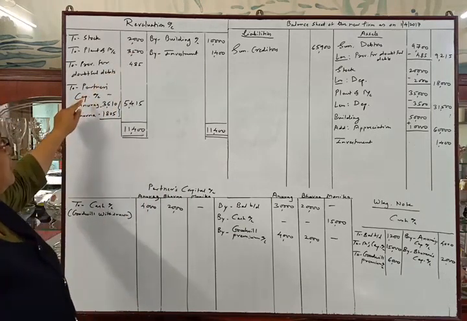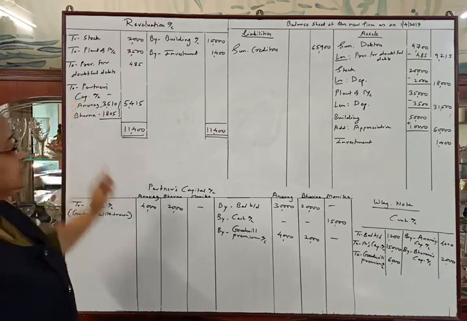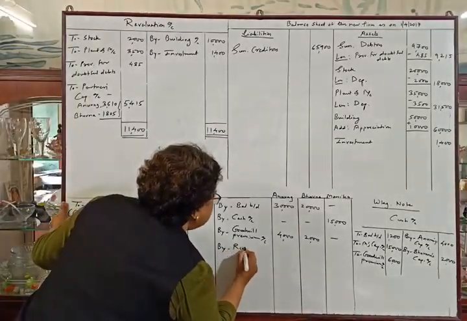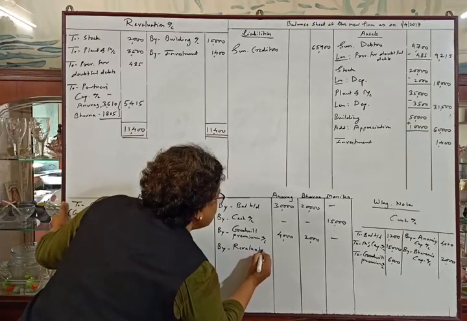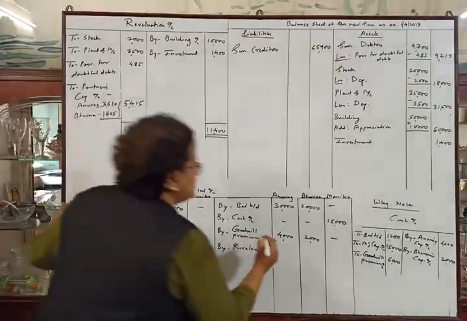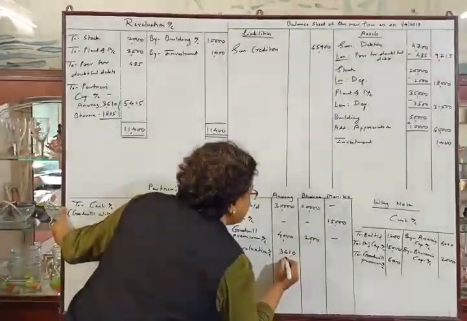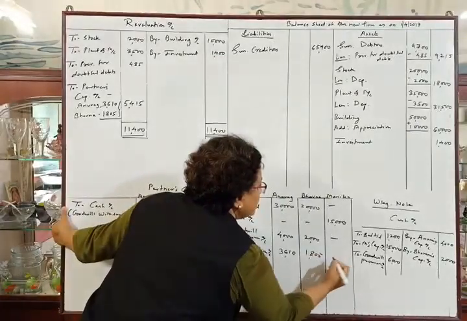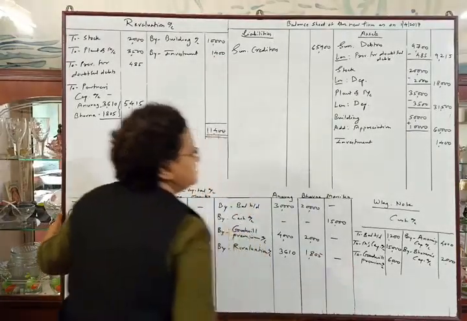Debit side of revaluation account, partners' capital account means credit side of capital account. There will be "By revaluation account" 3,610 and 1,805, and a dash in the last column.